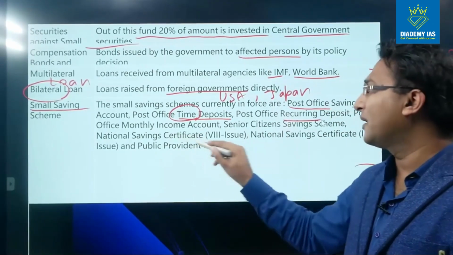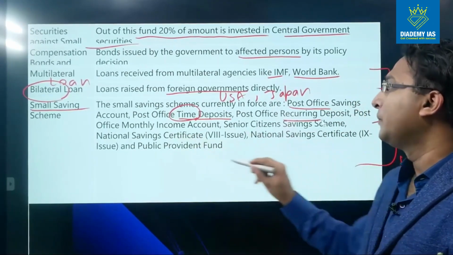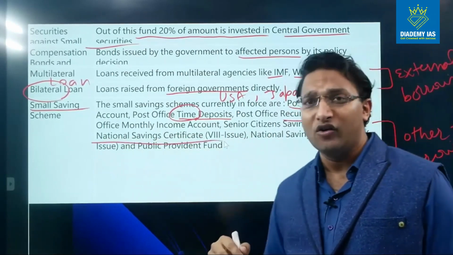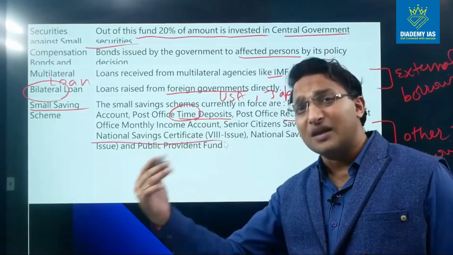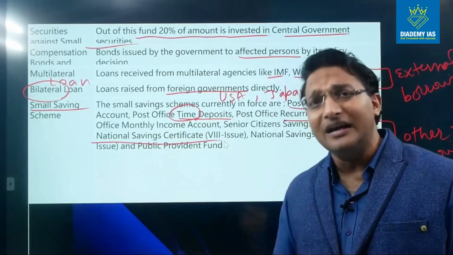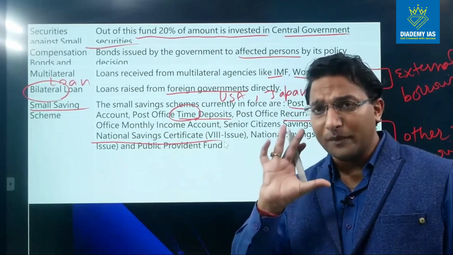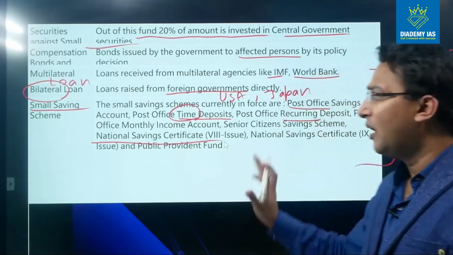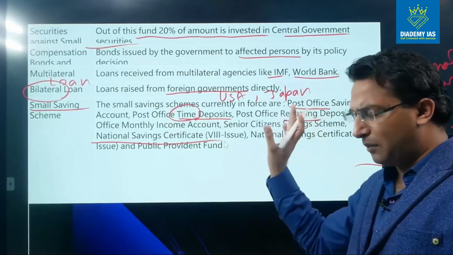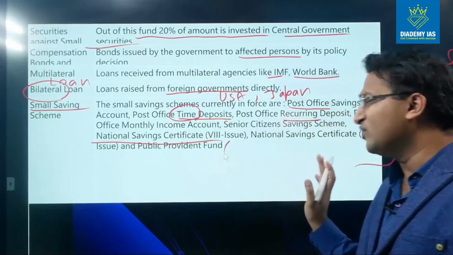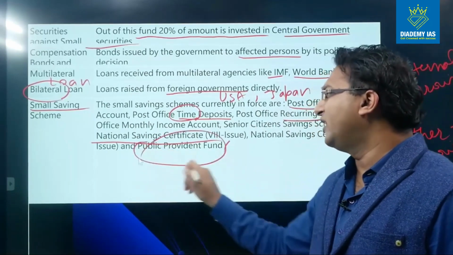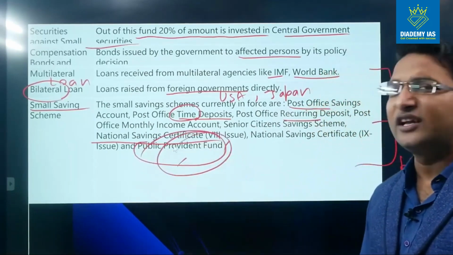Post Office monthly income account, senior citizen saving scheme, national saving certificate. So these are the saving certificates, saving instruments where the general public deposits money, and the public knows that because this money is lying with the government, it is completely safe. So for the purpose of safety, this amount is deposited by the public in different kinds of saving instruments. National saving certificate and public provident fund. Even the provident fund amount is also part of the small saving scheme.